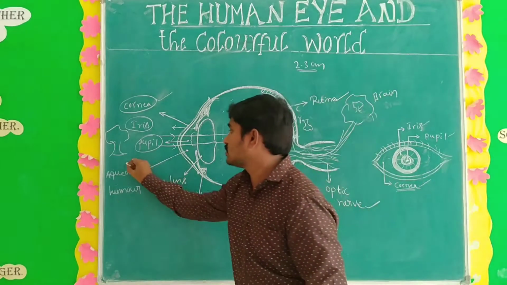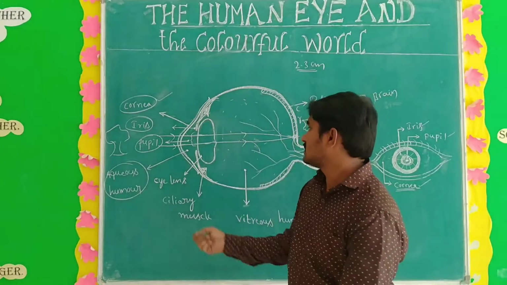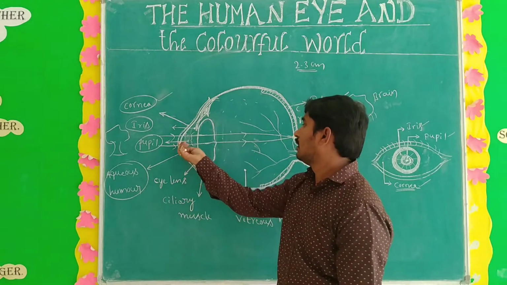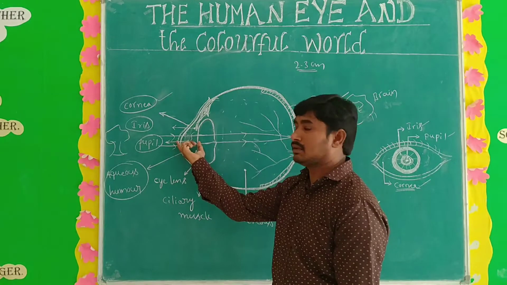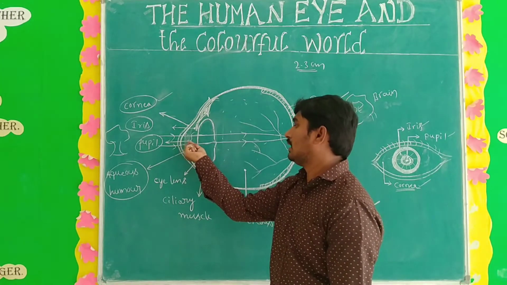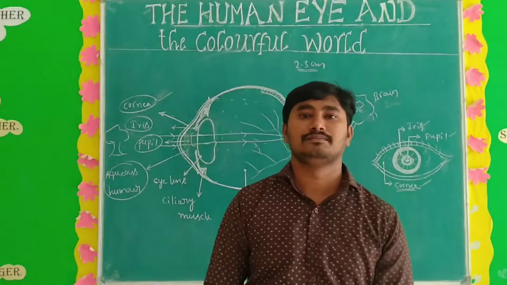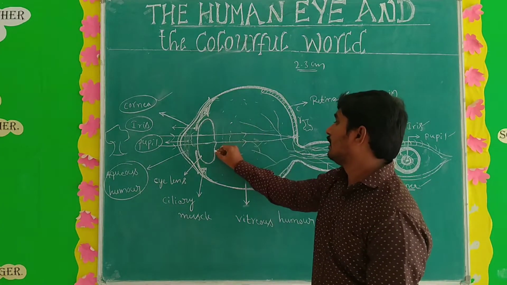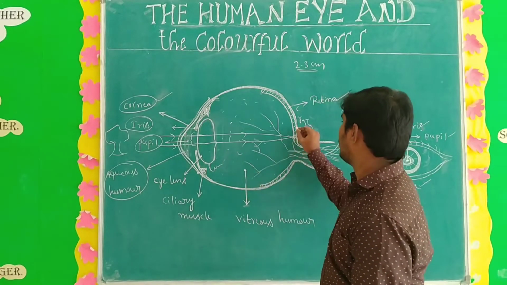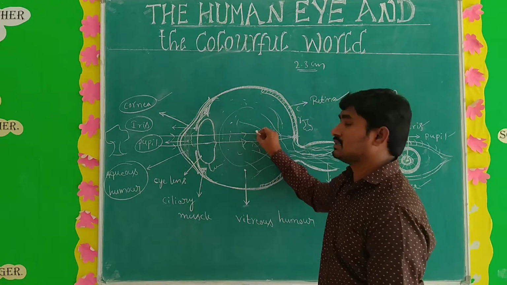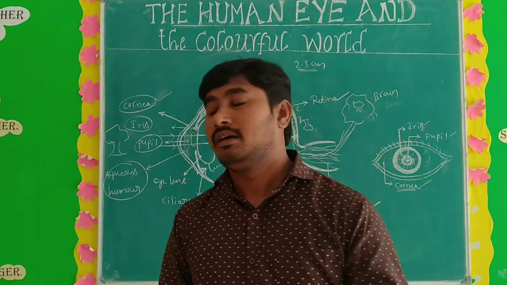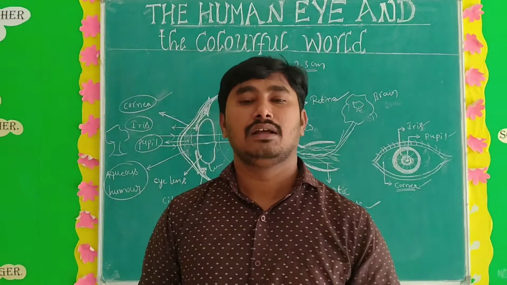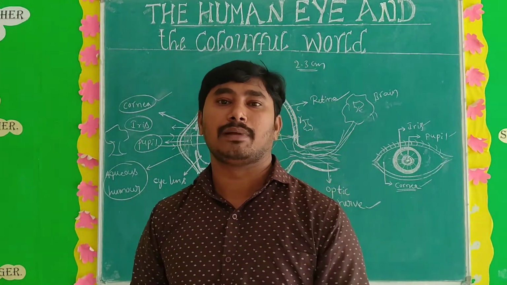Next, we can see here two more parts. One is the aqueous humor. Aqueous humor means there is a liquid here. The liquid is between the cornea and the lens. Some liquid is there, and that is nothing but the aqueous humor. Next, one more liquid is there. This liquid is present between the lens and the retina. This is the lens and the retina. That liquid is nothing but the vitreous humor. Understand? These are very important parts and workings of the human eye.